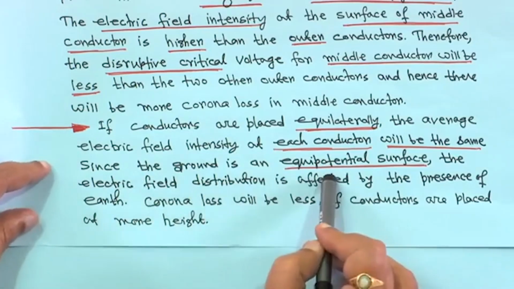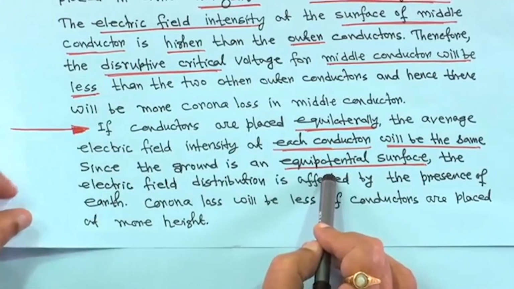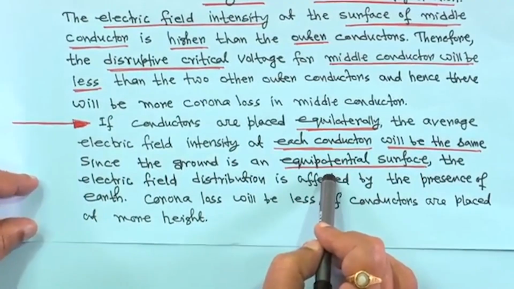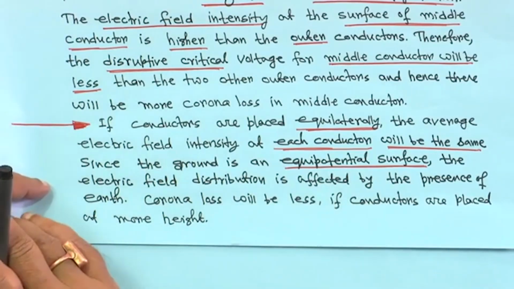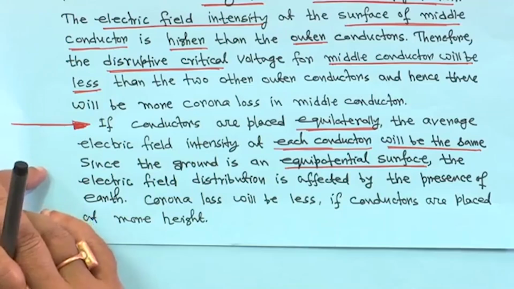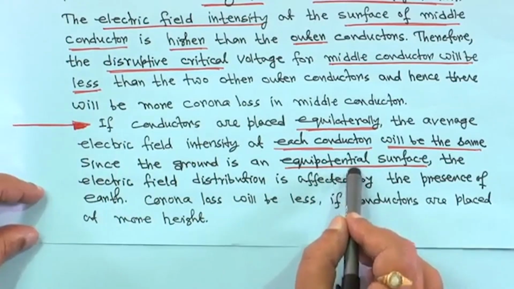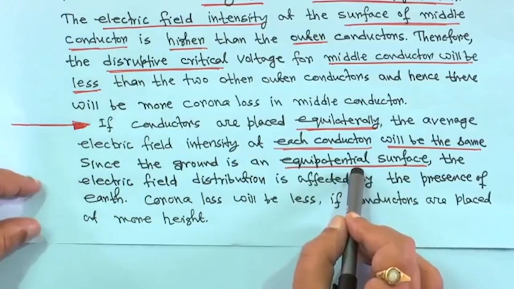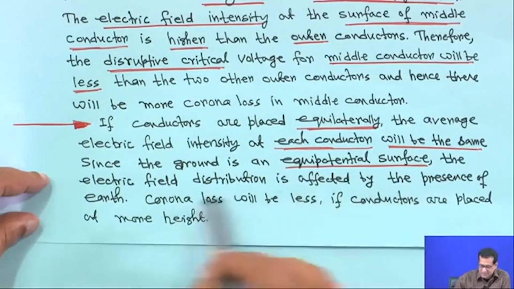The ground is always an equipotential surface, as considered while computing capacitance with the effect of ground in the capacitance chapter of the power system analysis course. At that time we discussed this. If you want to brush up your memory, I request you to go through that capacitance chapter. Therefore, the electric field distribution is affected by the presence of the earth.